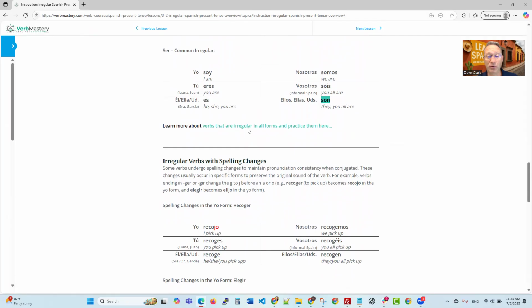And again, you can learn more about verbs that are irregular in all forms and practice them here. Just click on that page.